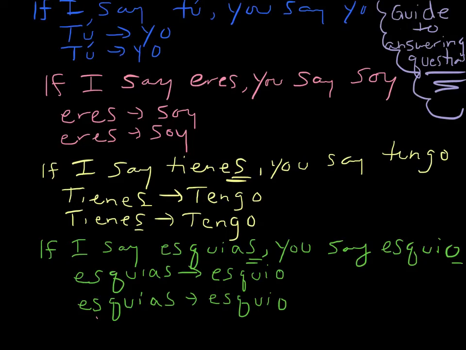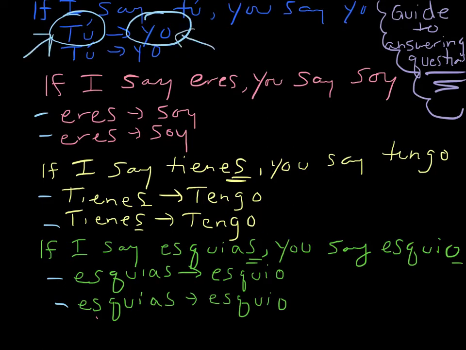Okay, so let's review one more time and add to the chant. If I say tú, you say yo. Tú, yo, tú, yo. If I say eres, you say soy. Eres, soy. If I say tienes, you say tengo. If I say esquías, you say esquío. Again, any question that comes at you in the tú form, you answer in yo. That's the pattern for answering any question in tú, and these down here are the specific examples with the specific verbs.